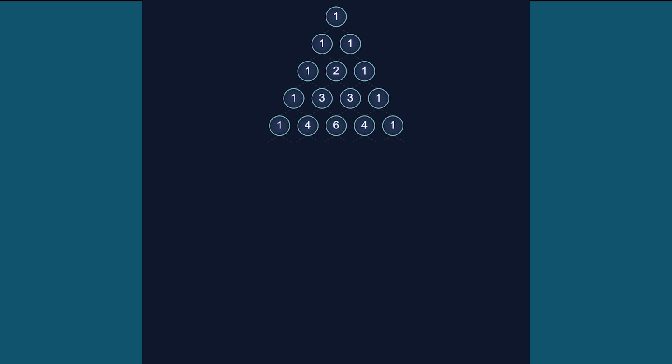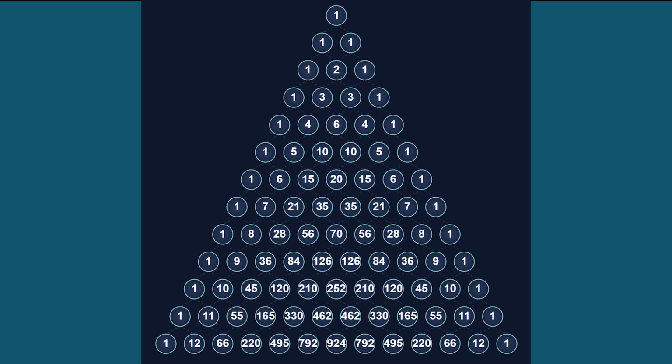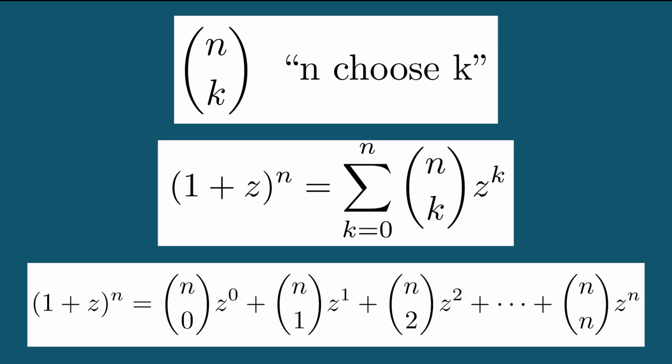When we want to refer to an element of the triangle, we say n choose k, meaning pick the kth element of the nth row. To make this concrete, let's see this in action a few times. First, we say 3 choose 2, and get 2. Now we say 5 choose 1, and get 4. Finally, we say 7 choose 3, and get 15. We write n choose k as parentheses with n above k and call it the binomial coefficient. This leads us to the binomial formula, which allows us to write (1 + z)^n as a sum over powers of z and binomial coefficients.